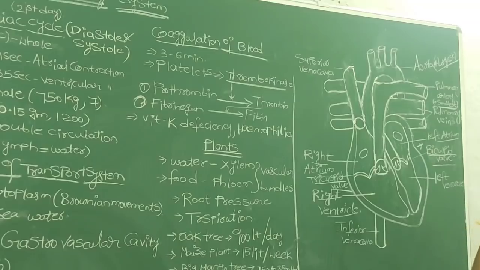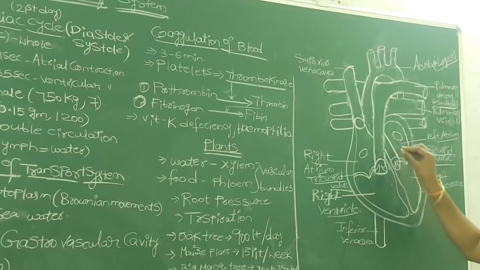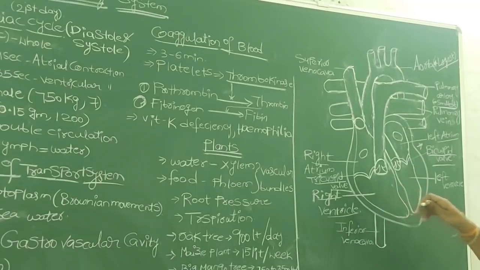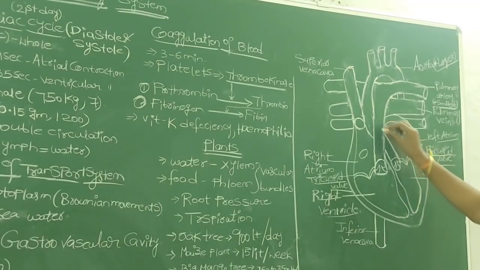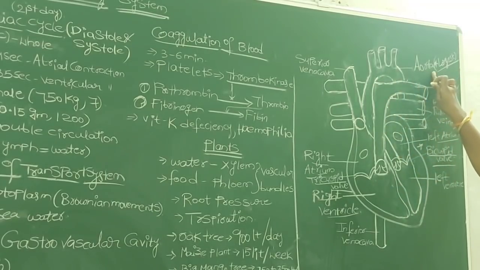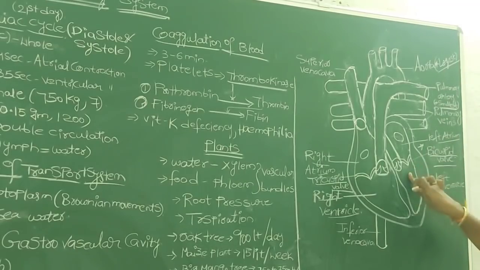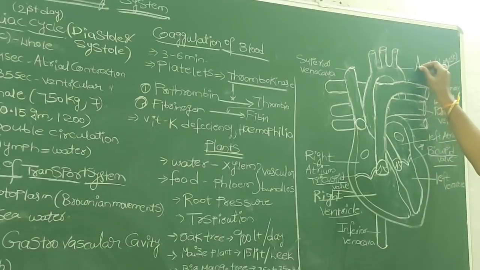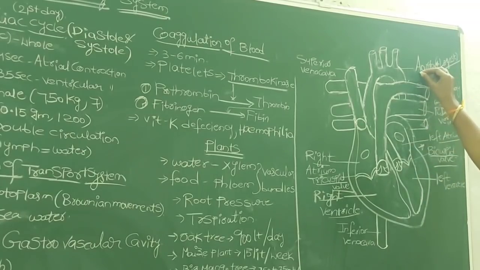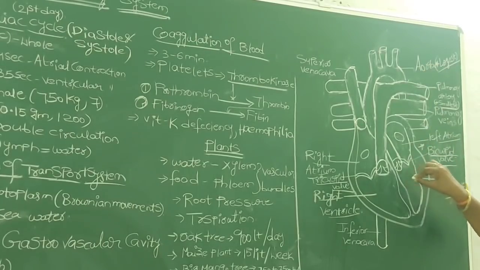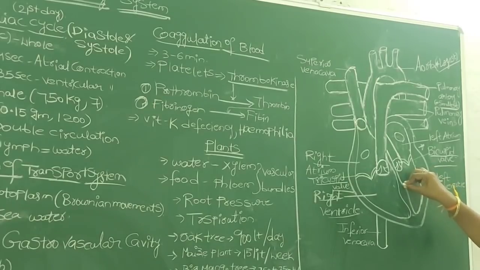If you remember this difference, it is very easy to answer. So the 2 major arteries I told you start from 2 different ventricles. This is the systemic aorta or aorta, the largest artery, which starts from the left ventricle of your heart. Listen, the aorta starts from the left ventricle.